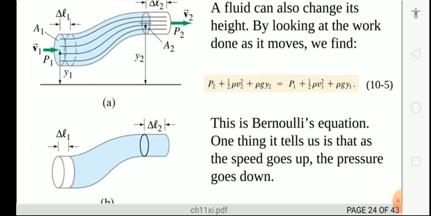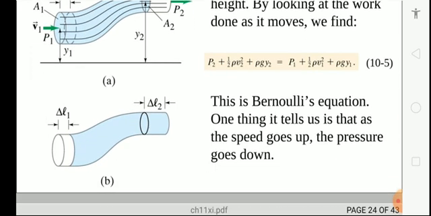So this is the equation. One thing it tells us is that as the speed goes up, the pressure goes down. Now, how is it derived? The Bernoulli equation is the foundation of the relations of fluid dynamics.